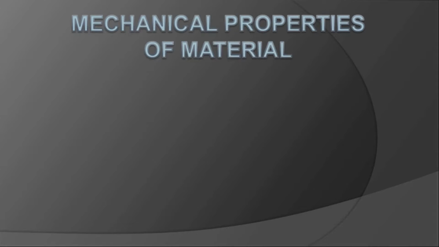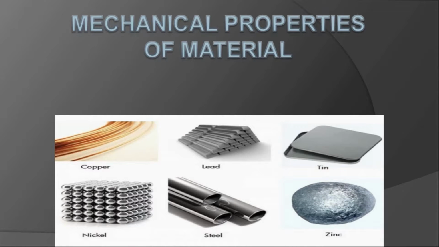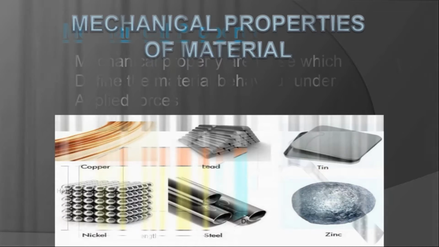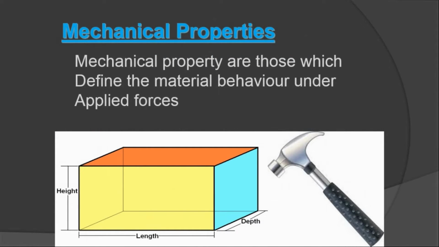Mechanical properties of material. First of all, we will see what mechanical properties are. Mechanical properties are those which define the material behavior under applied forces. Suppose that we are applying forces on a body. It may fracture, or there may be a change of shape and size, or there may be no fracture. It totally depends on the mechanical property.